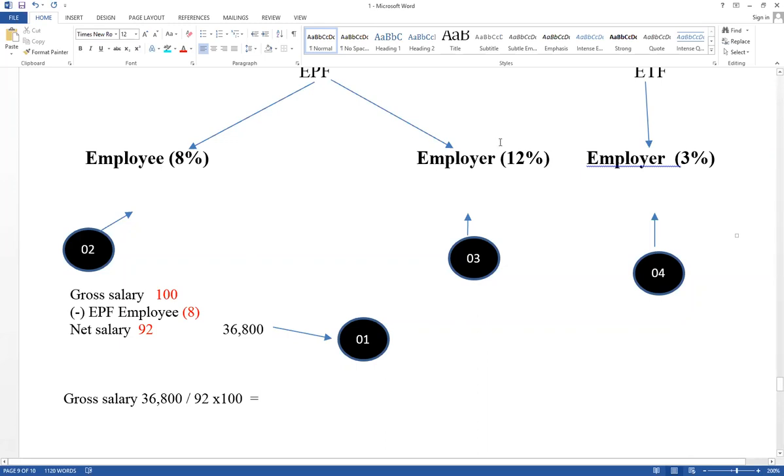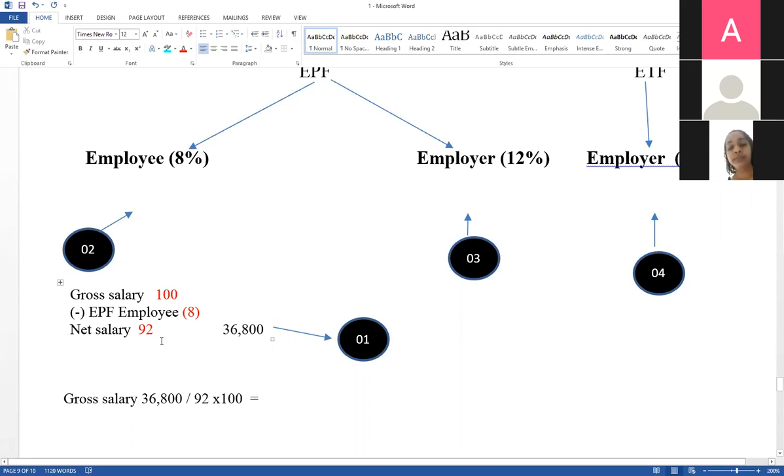Value should be calculated based on gross salary, but in the trial balance it has given net salary. Then how to calculate gross salary? Think about it. If gross salary is 100, deducted contribution of employee 8%, therefore net salary equals 92. Therefore net salary 92 is equal to 36,800.